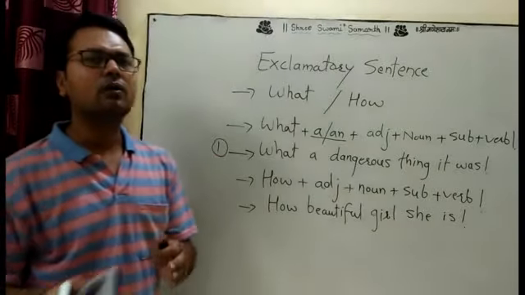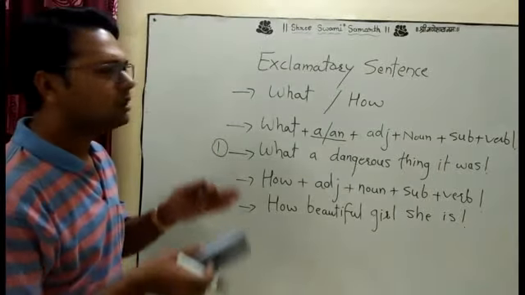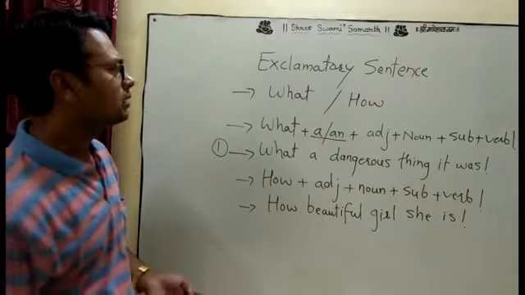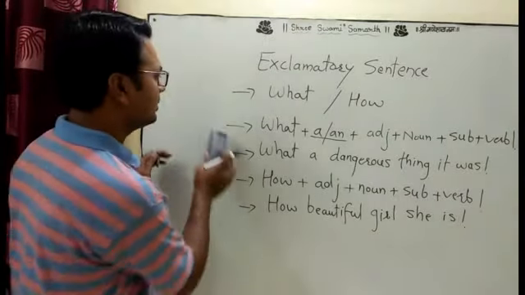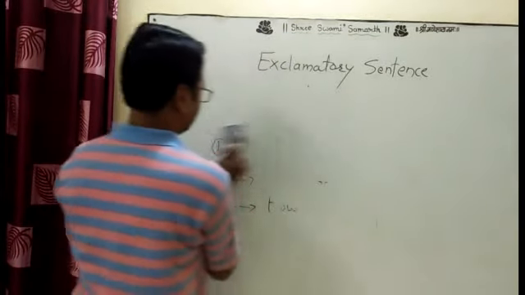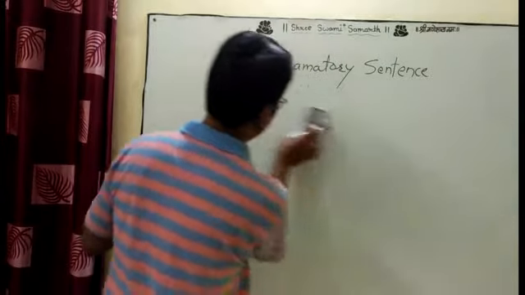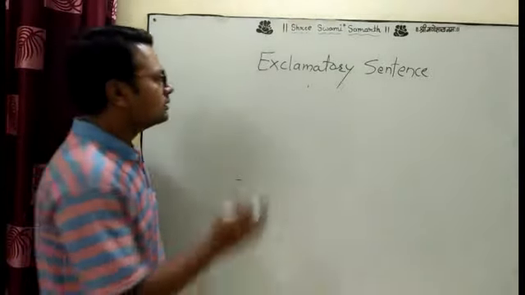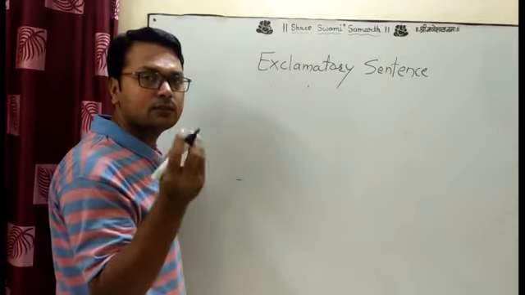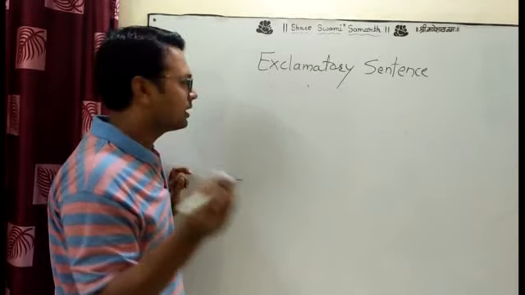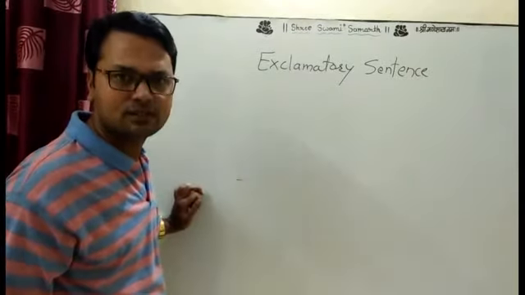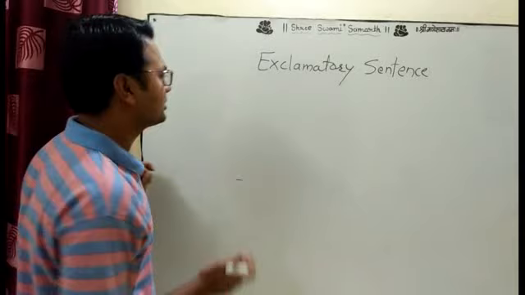Okay, this is the kind of sentence that comes as an exclamatory. Now we see the different kind of sentence which comes with an exclamatory sign. Some sentences start from exclamatory words. There are some exclamatory words that we call interjections. What do we call them? Interjections.